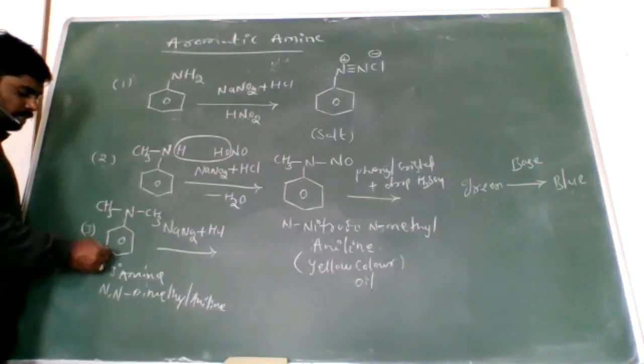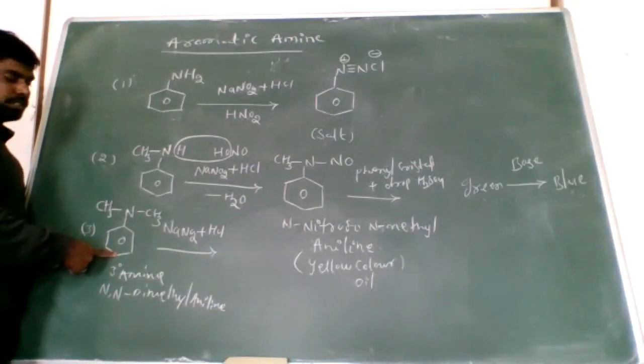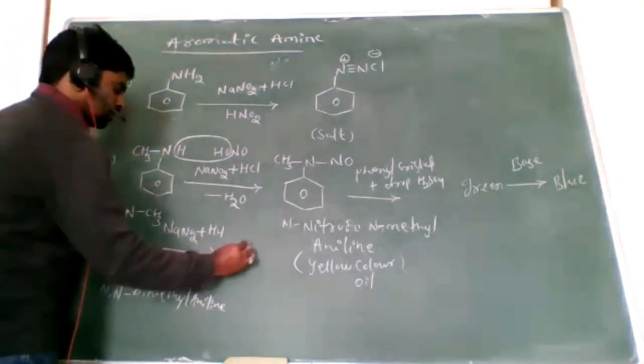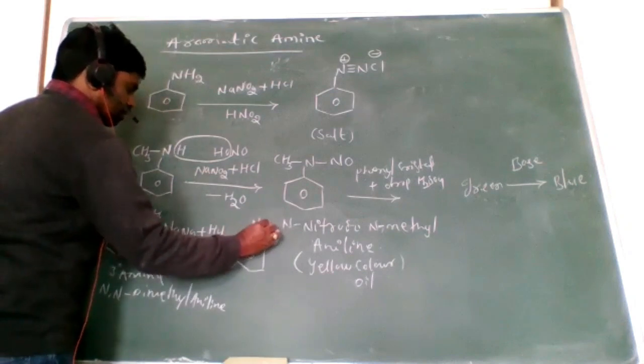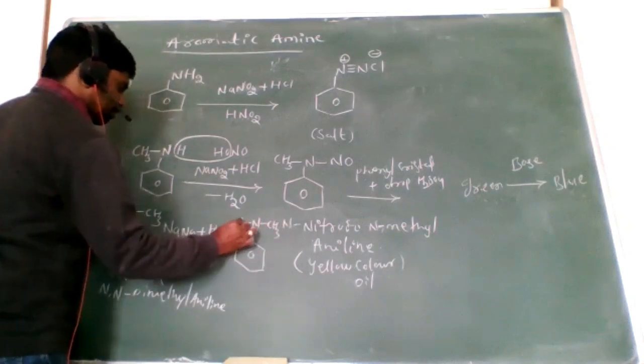But in the benzene ring, at the para position, there is a hydrogen available.